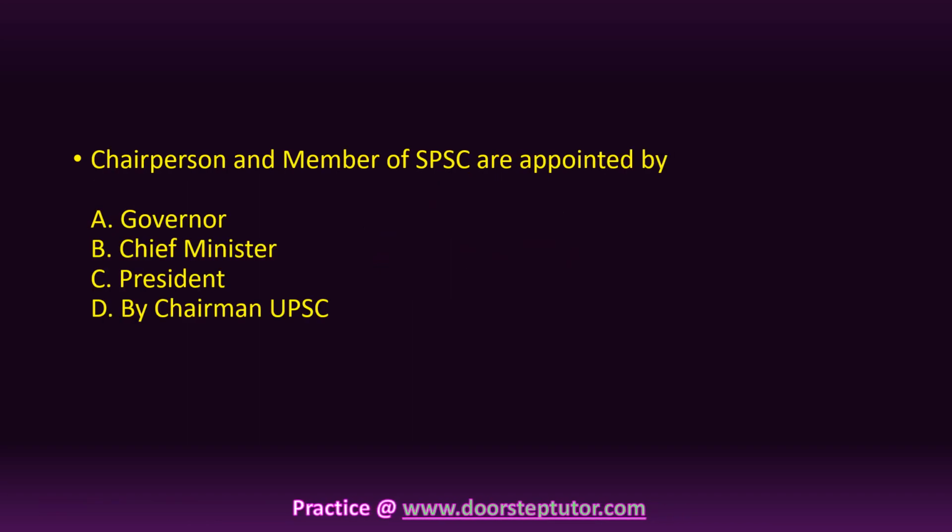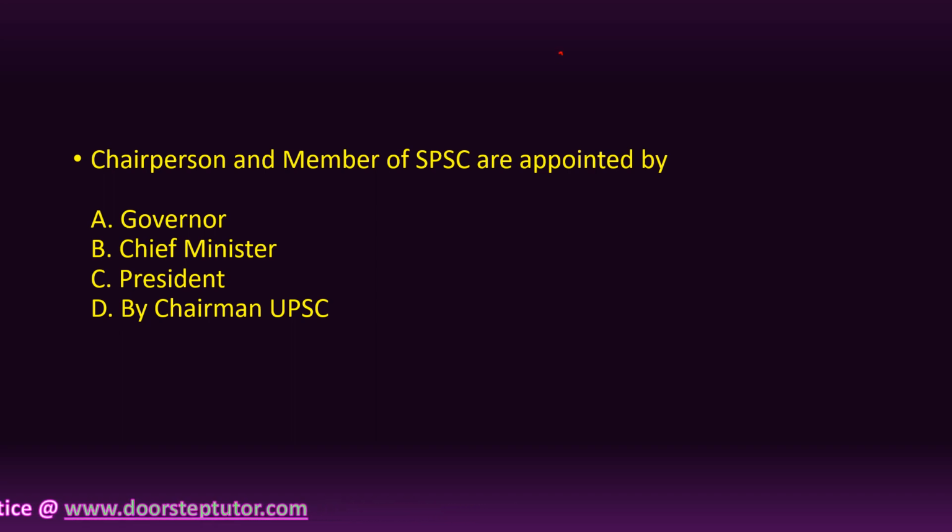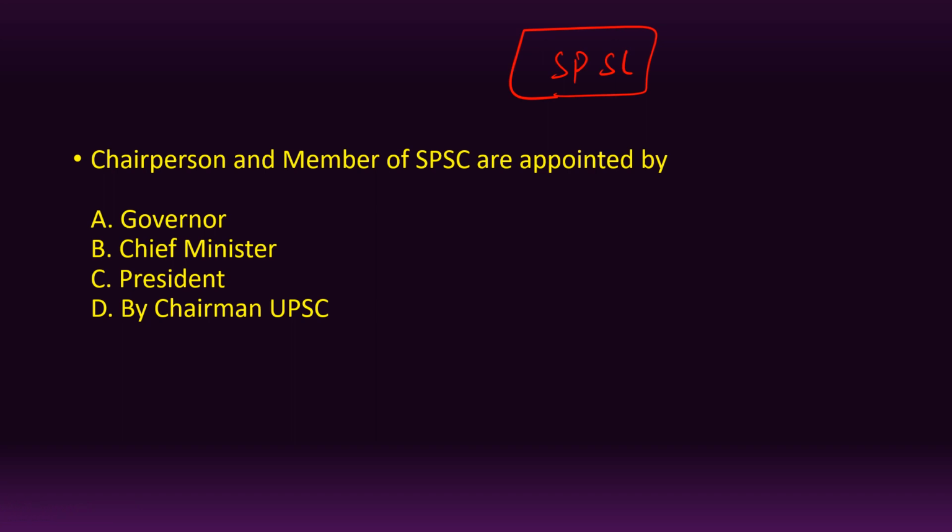Another direct question that has been asked is related to the State Public Service Commission, and the question is that the chairperson as well as the members of the State Public Service Commission are appointed by whom? The four options provided were A, Governor, B, Chief Minister, C, President, and D, Chairman of UPSC.